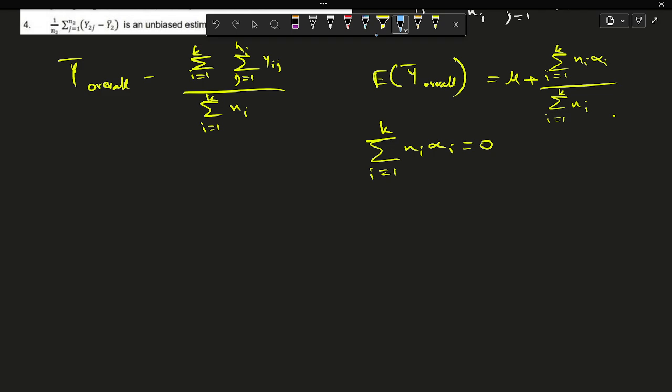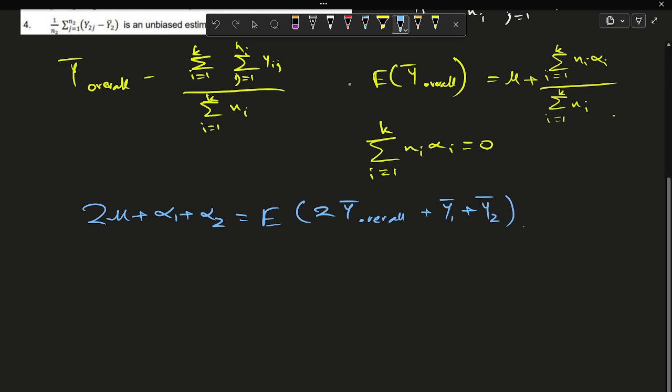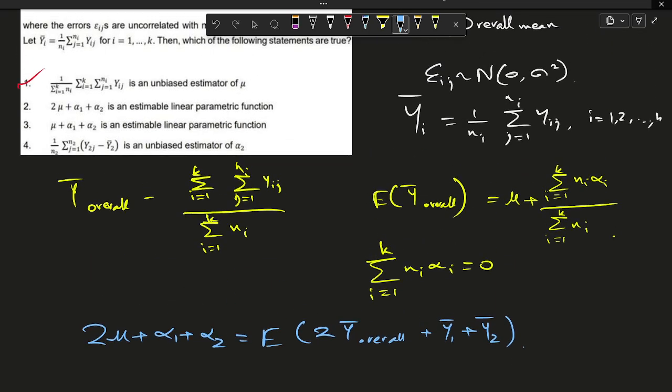Here, 2 mu plus alpha 1 plus alpha 2 will be equal to the expectation of 2 Y bar overall plus Y1 bar plus Y2 bar. Now this is a function of observable quantities, so it is estimable. So our option B is true, and we can mark this as a correct option of this question.